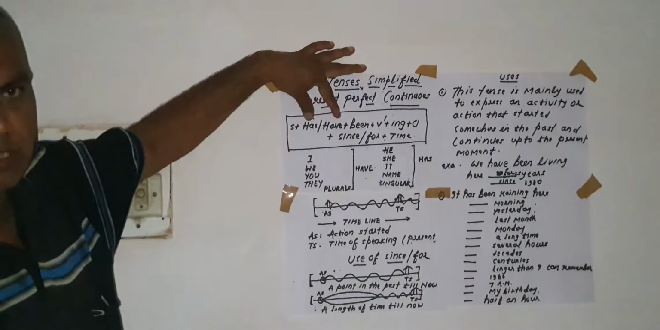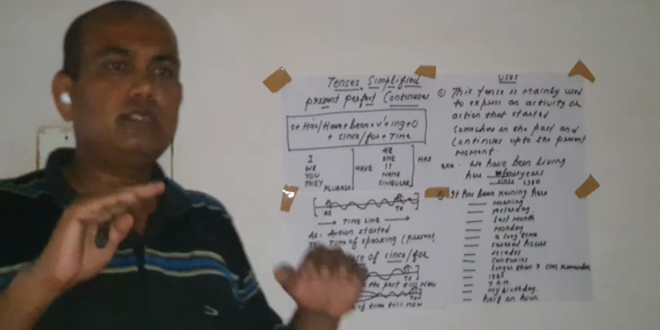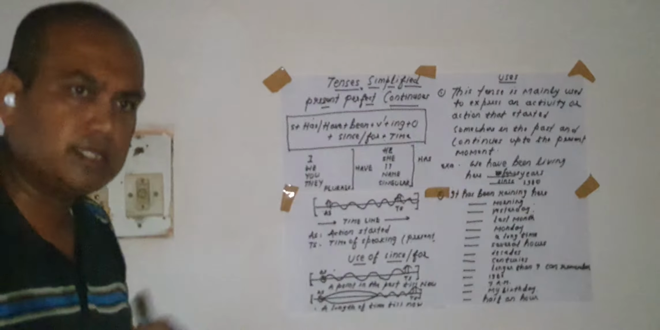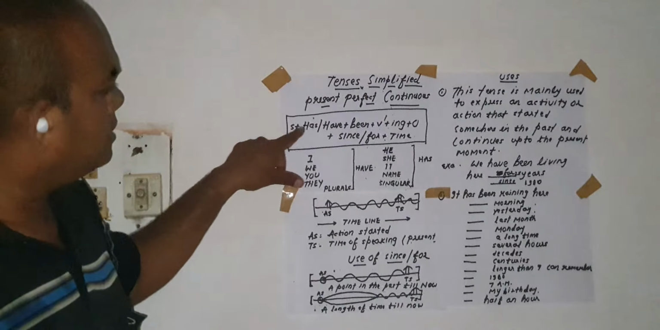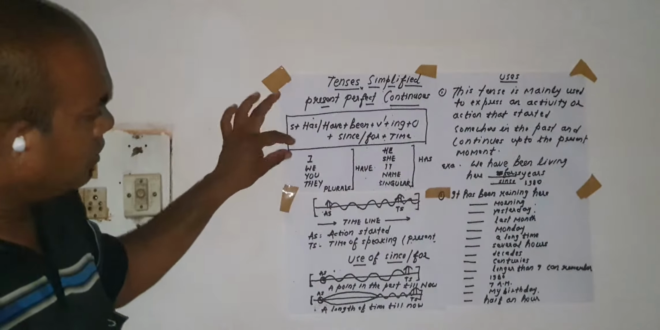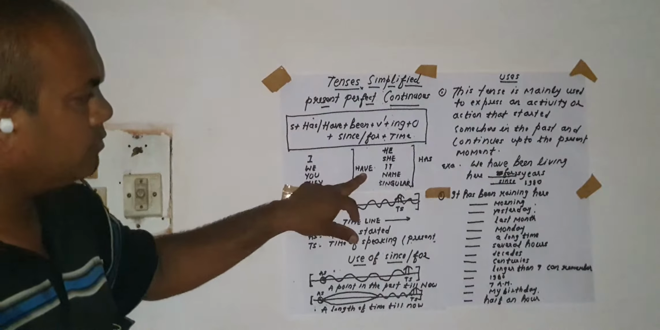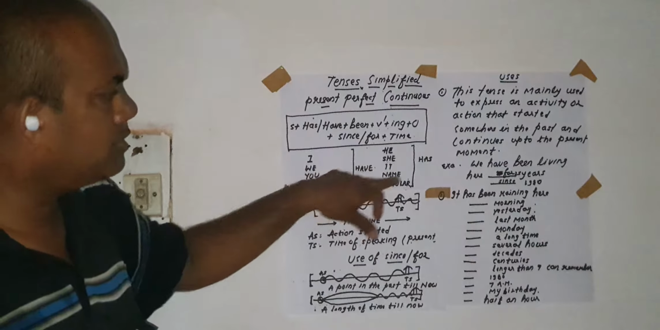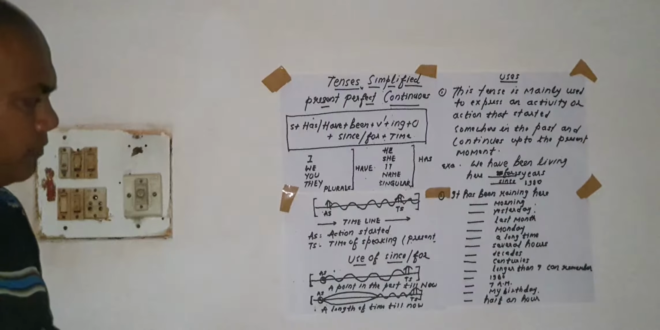Now, here is the structure. You all know about the structure. I am not going to deal here with the simple things that you are taught in the classrooms or in the coaching classes. I will mainly deal with the points which are not dealt with in the coaching classes, which are not dealt with in the classrooms, or the teachers are ignorant about it. This is the structure. You all know: subject plus have or has plus been plus verb form ing, plus since or for, and the time. With I, we, you, they, plural subjects we use have. With he, she, it, name, and similar subjects we use has. It's quite simple.